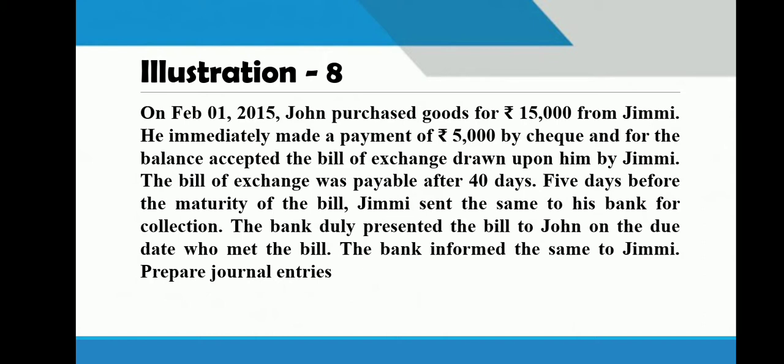Prepare journal entries. So in this exercise, John is purchaser and Jimmy is seller of goods. So Jimmy will write the bill, he is the drawer and John is drawee. Okay, 5,000 is immediately paid by check and the bill period is of 40 days. But 5 days before, Jimmy gave the bill to his banker for collection. So this is the case of collection of bill through bank. So let us see the journal entries.